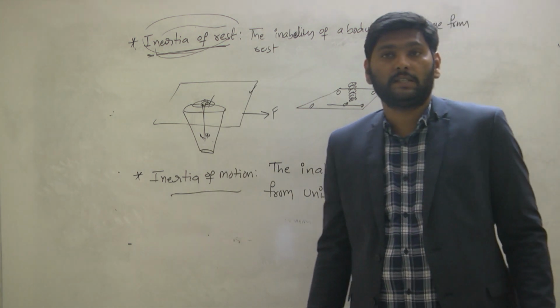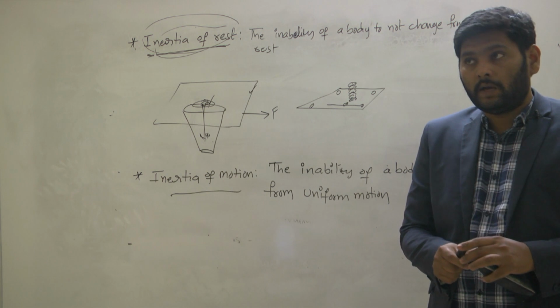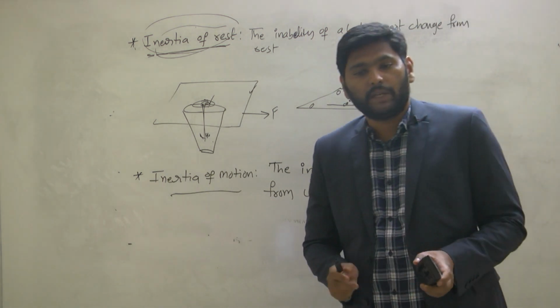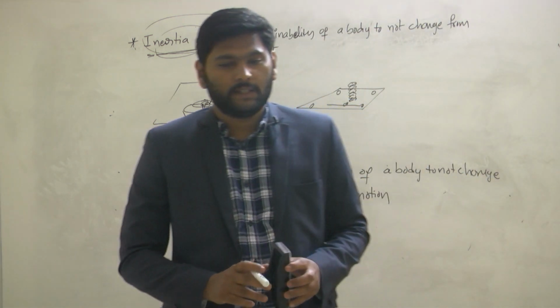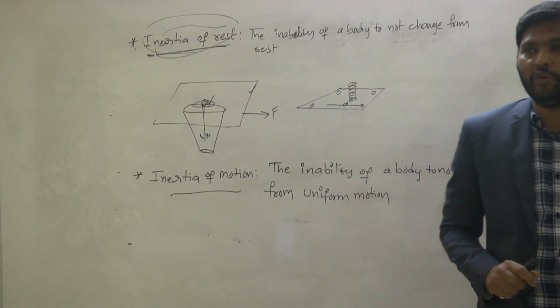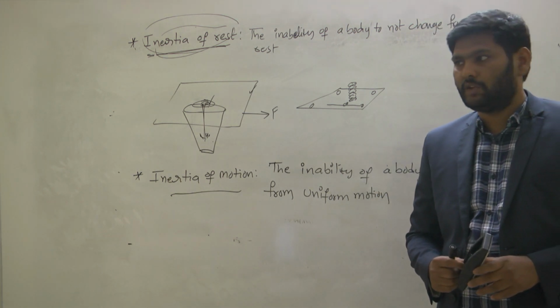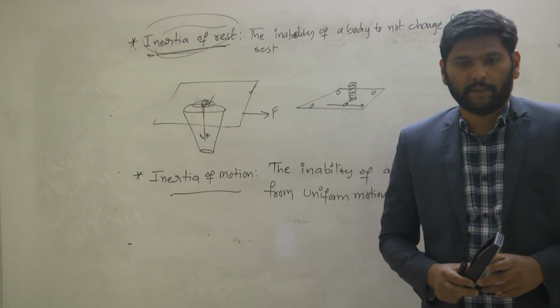Not only this, do you know who got the gold medal in the Olympics? Neeraj Chopra. Very good. Neeraj Chopra got the gold medal in the Tokyo Olympics. Am I right?